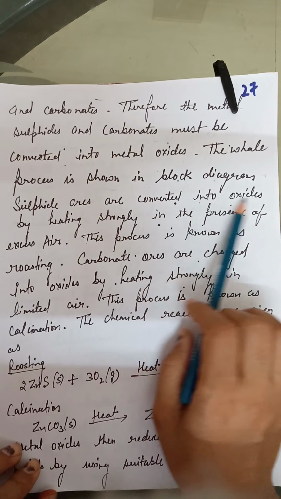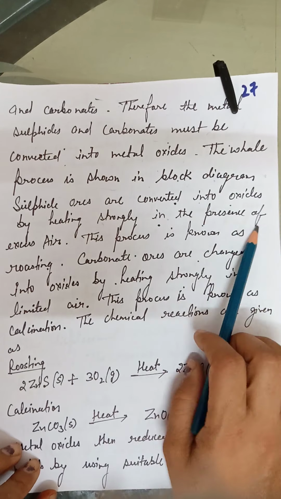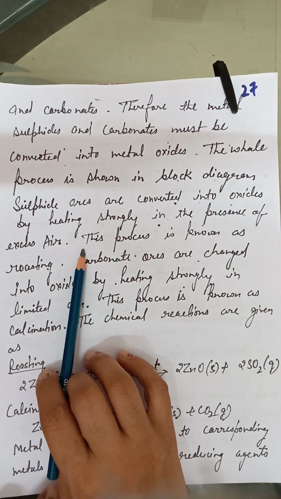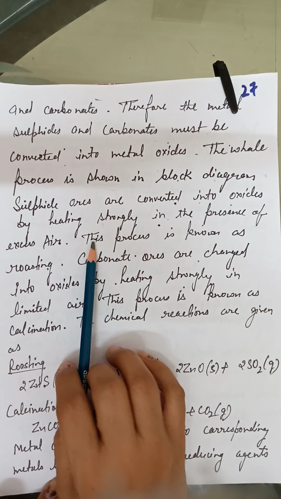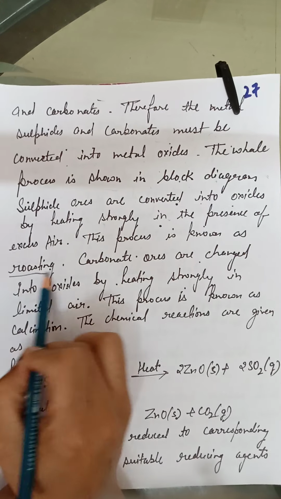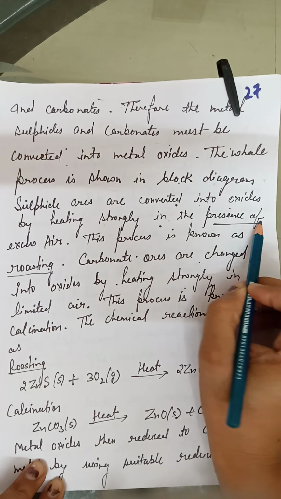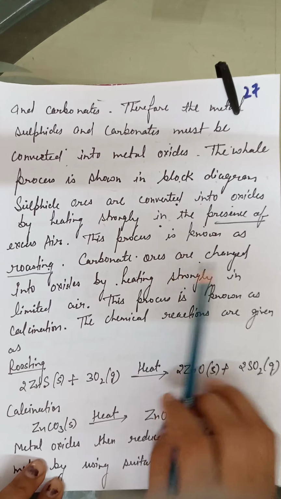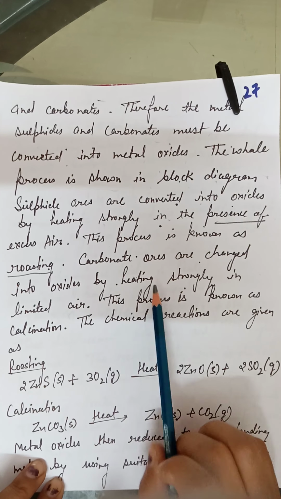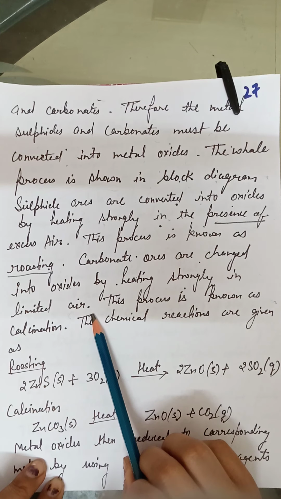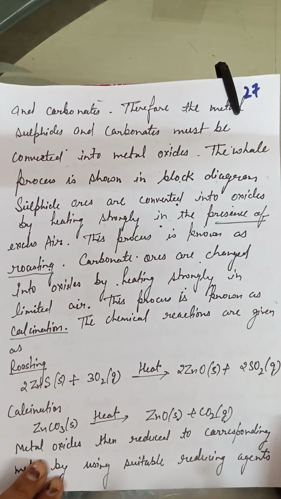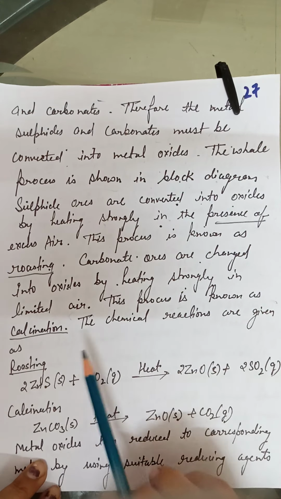Sulfide ores are converted into oxides by heating strongly in the presence of excess air, and when we heat strongly in the presence of excess air, that process is called roasting. It is an important definition. Now carbonate ores are changed into oxides by heating strongly in limited air. This process is known as calcination. So this is another process that is known as calcination.